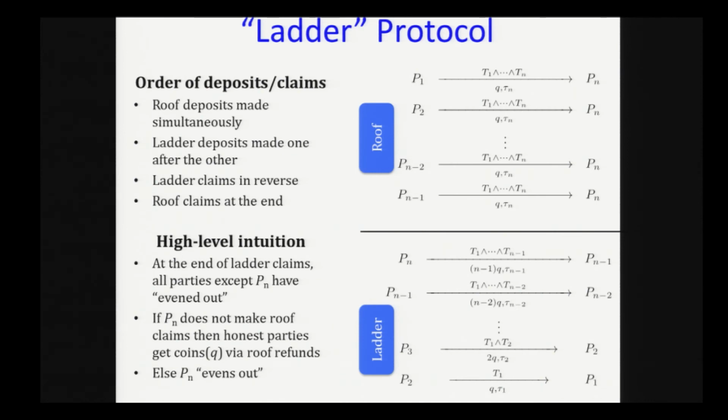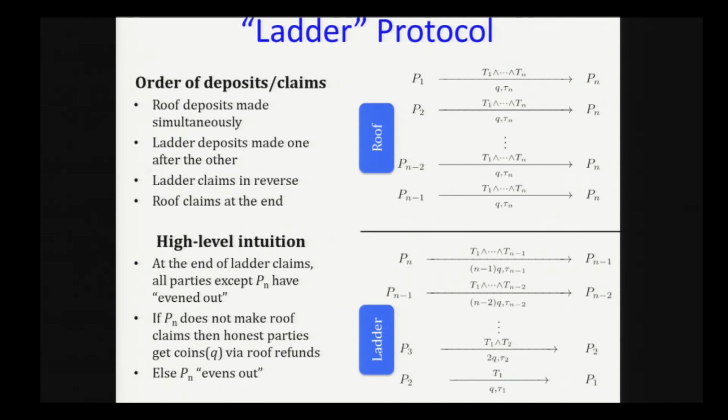And after that, they go down, and then they're going to make the ladder deposits. So this is made one after the other. And so each party makes this ladder deposit to the next party. So PN is going to make a deposit to PN minus 1, saying that, hey, you can claim my N minus 1 Q coins if you produce the first N minus 1 shares. And PN minus 1 will make a similar deposit of N minus 2 Q coins, saying that PN minus 2 can claim this deposit if it produces the first N minus 2 shares, and so on.